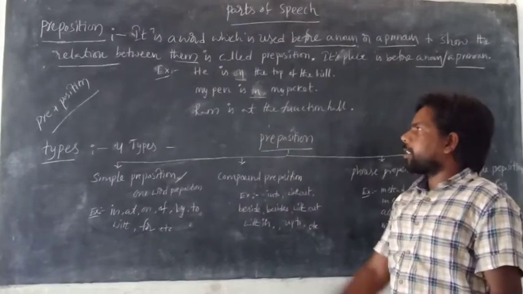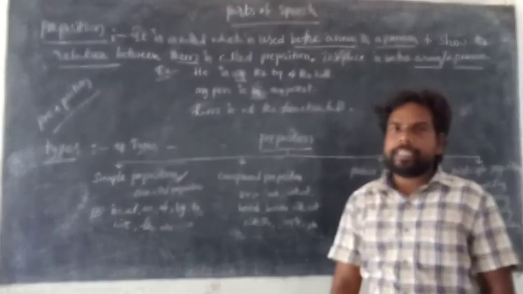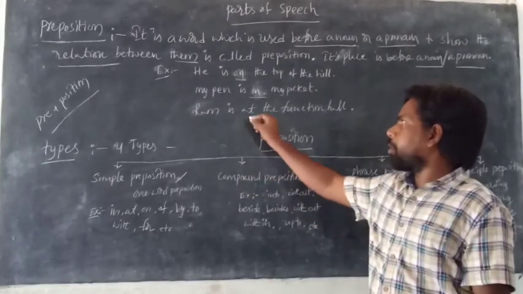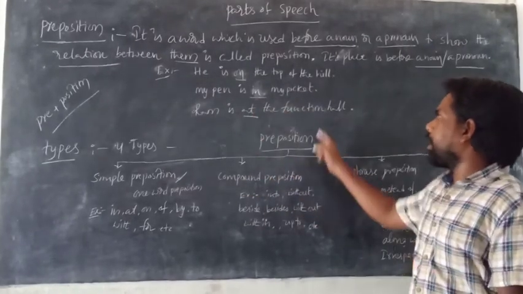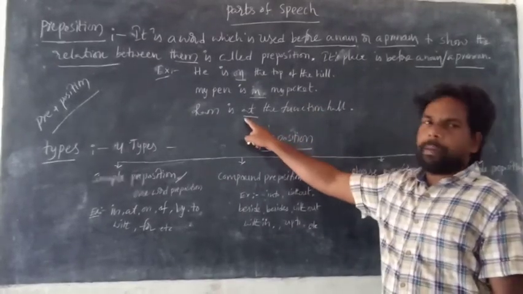And now come to the next one. Ram is at the function hall. What is the preposition here? "At" is the preposition because it is used before a noun. "Function hall" is a noun. This is the preposition.